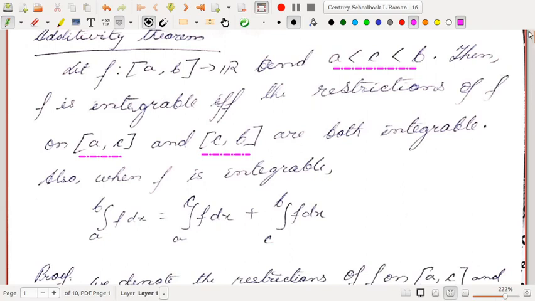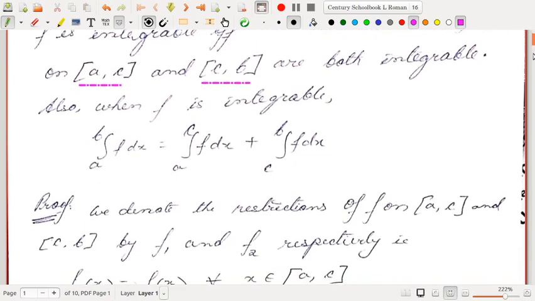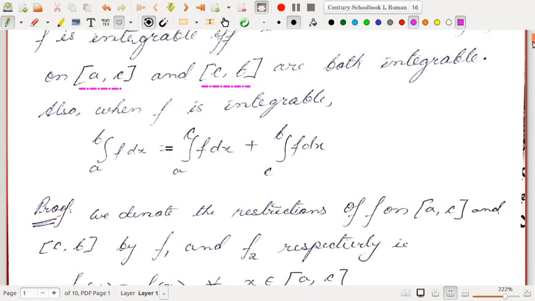Also, when f is integrable, or when this case is true, the integral from a to b of f dx is equal to the integral from a to c of f dx plus the integral from c to b of f dx. Okay, right? So integrating from a to b is same as integrating from a to c and adding it with integration from c to b.